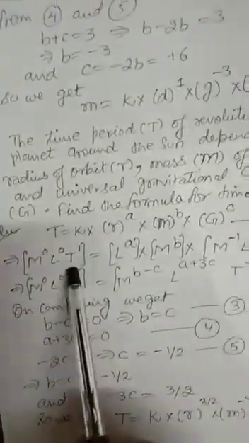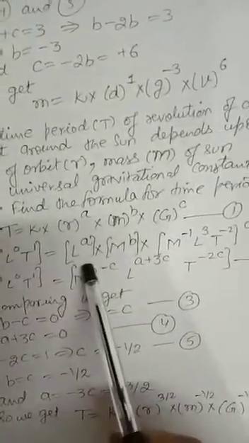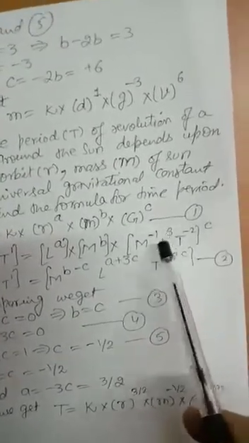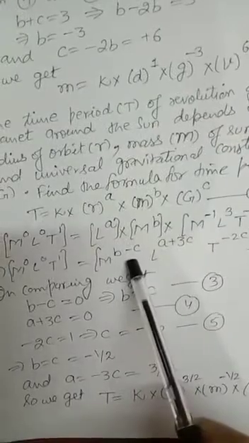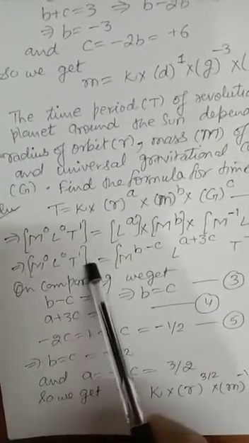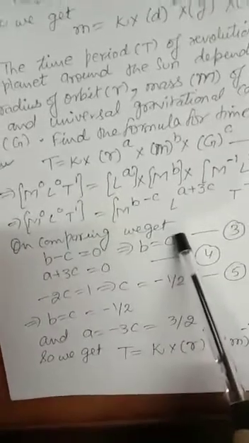Then write the dimensional formula of two sides, the M0, L0, T1. Then radius is a form of length, we get L power a, M power b, and dimensional formula of gravitational constant you have also calculated earlier, M minus 1, L3, T minus 2 power c. Take all the L terms together, M terms together and T terms together, so we get M0, L0, T power 1 is M power b minus c, L power a plus 3c and T power minus 2c. Equate the powers of two sides, so we get b minus c is 0, or we can say b is equal to c. Then a plus 3c is 0 and lastly minus 2c is 1.